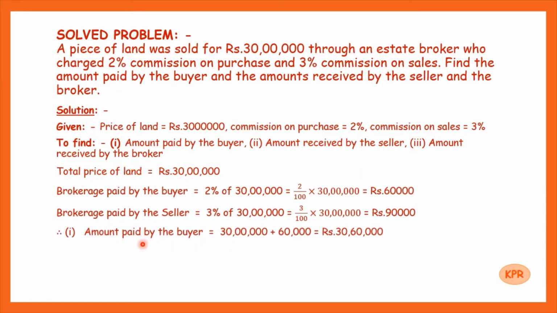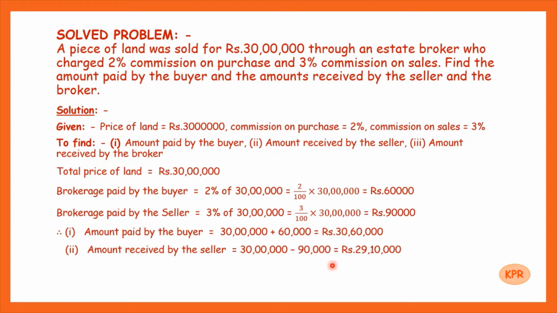Therefore, the amount paid by the buyer: buyer will pay the selling price plus the brokerage from his side, that is 30 lakhs plus 60,000. So amount paid by the buyer will be 30 lakhs 60,000. Amount received by the seller: he will get the selling price 30 lakhs from the buyer, but from that he has to pay the brokerage of 90,000.